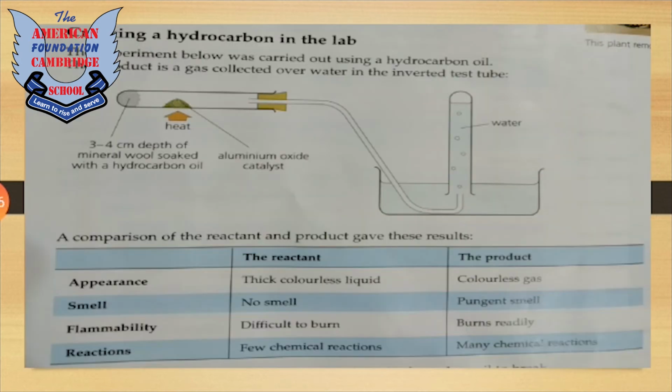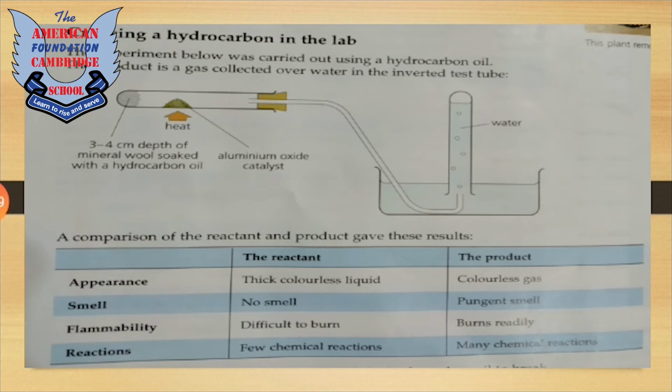As you can see in this picture, we have taken the test tube, and inside the test tube we have taken the mineral wool which is soaked in the hydrocarbon oil. We have also added aluminum oxide, which is the catalyst, and then we will start the heating. As you can see in this apparatus, a delivery tube is coming out from the test tube, and then this is going into a water trough. From there, it is again attached with another test tube, and in that test tube, water is again present.